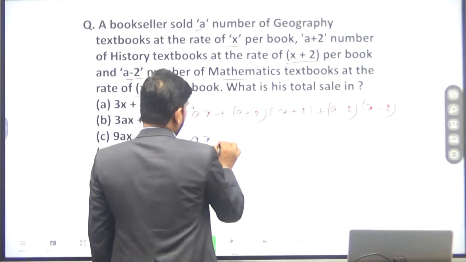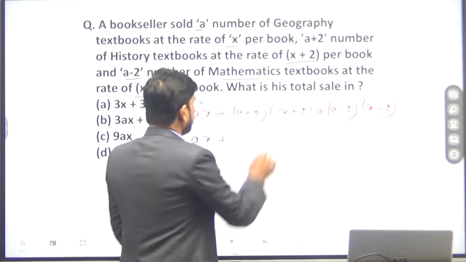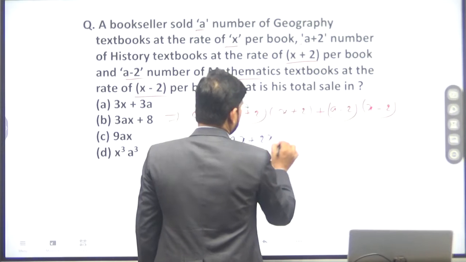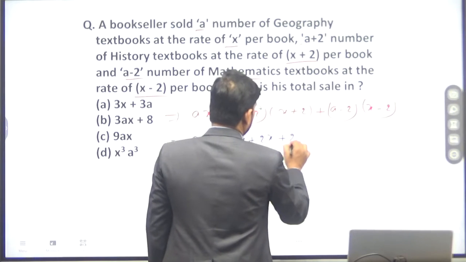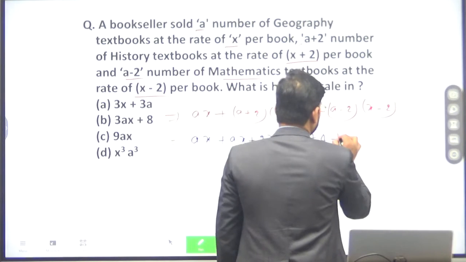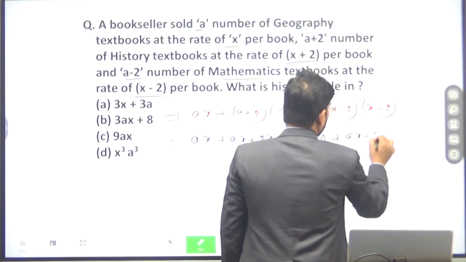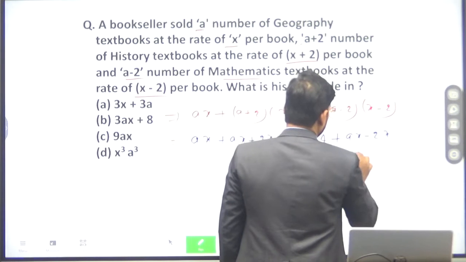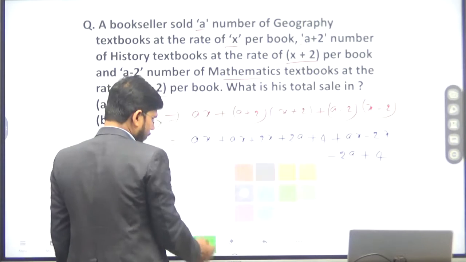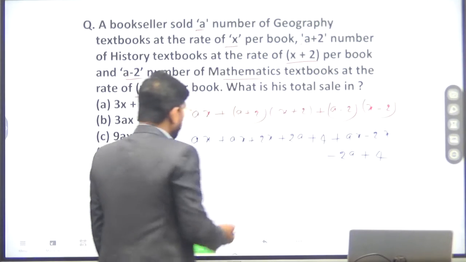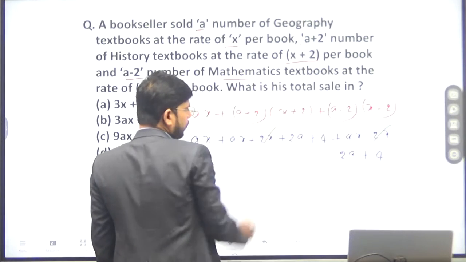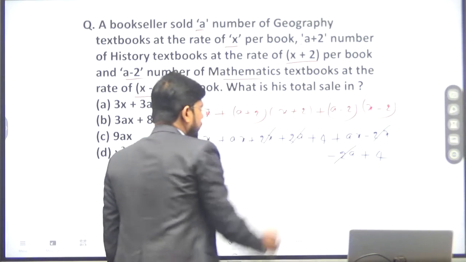So AX, and if you multiply these two, then you will get AX plus 2X plus 2A plus 4. Now if you multiply this, you will get AX minus 2X minus 2A plus again 4. So from here you can see that some of the terms will be cancelled out: minus 2X and plus 2X, and minus 2A and plus 2A.